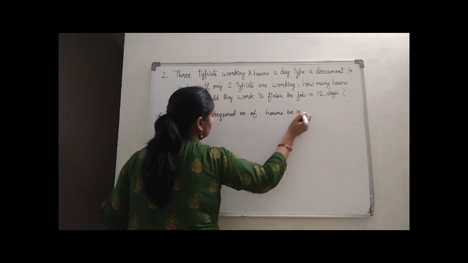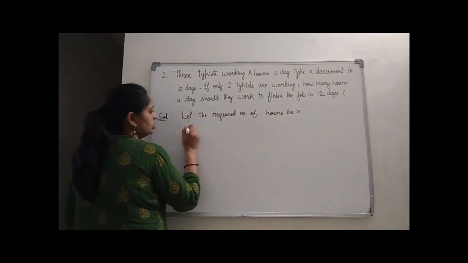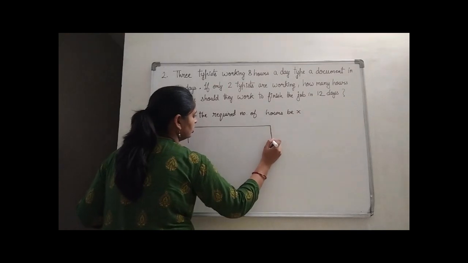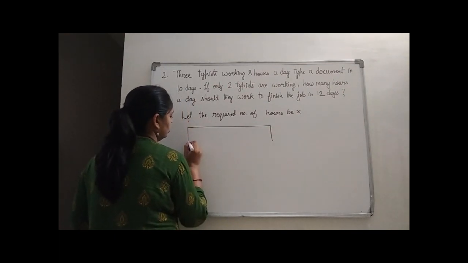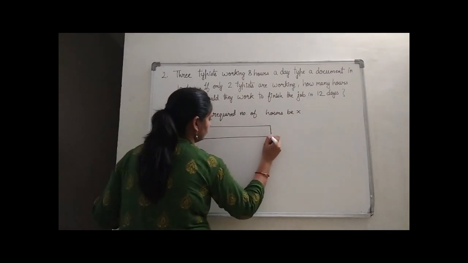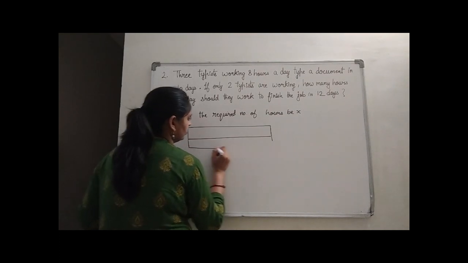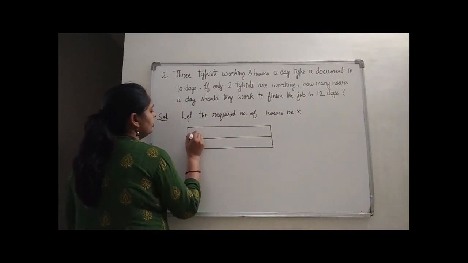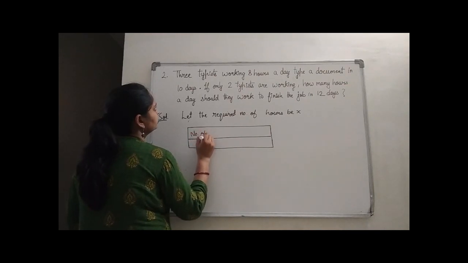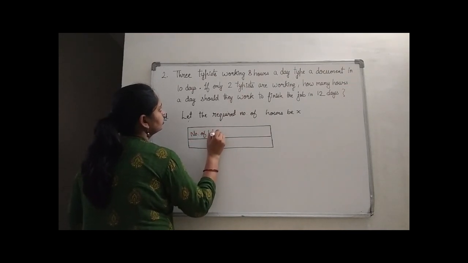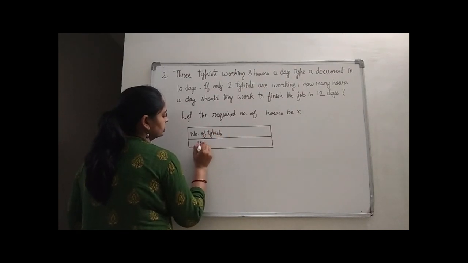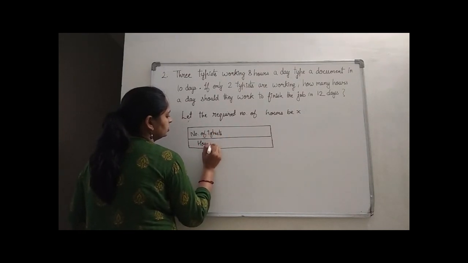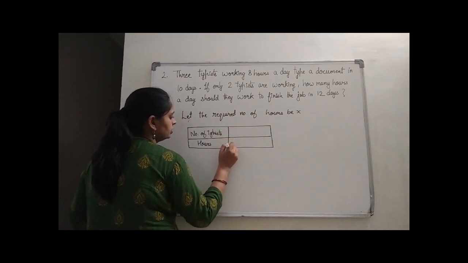be x. Then we are having the table in which we are having number of typists and total hours they have worked.